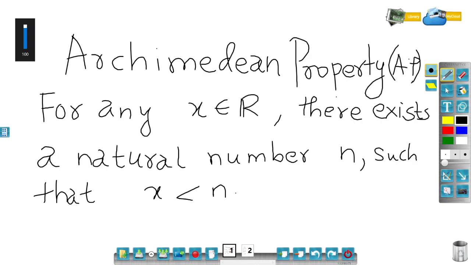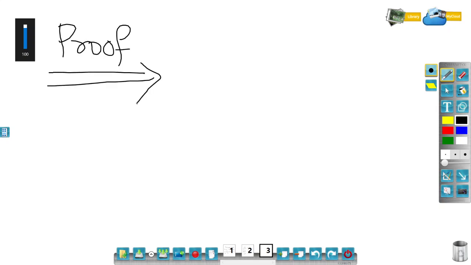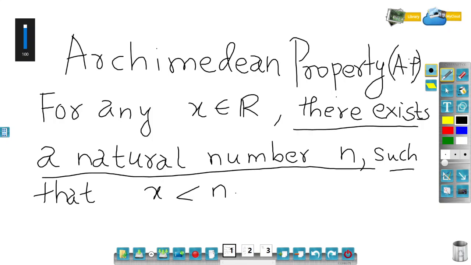The proof which I will be using is by method of contradiction, which is called the indirect method. So let's prove this. I have to assume that the statement is not true. So this statement is not true. That means there exists a natural number n such that x is less than n.